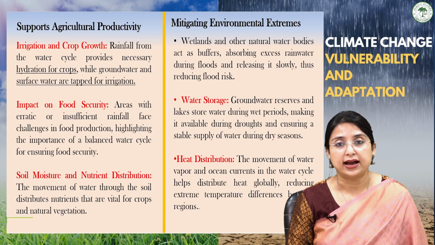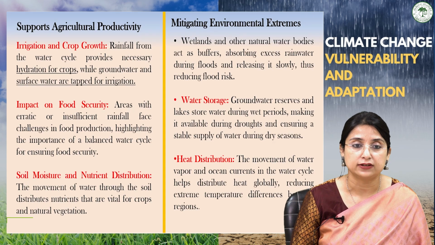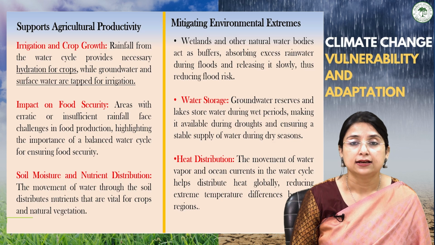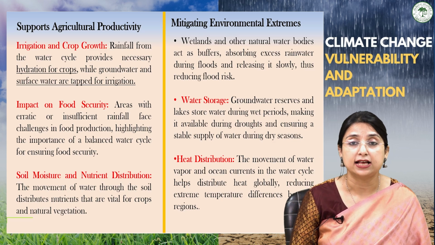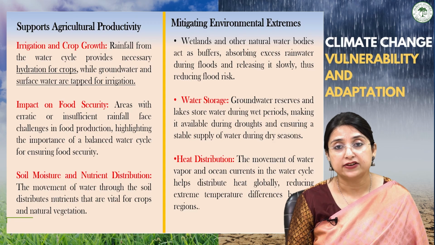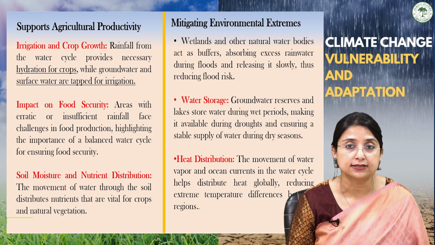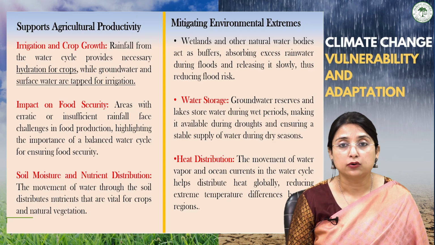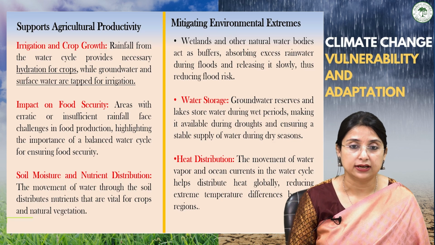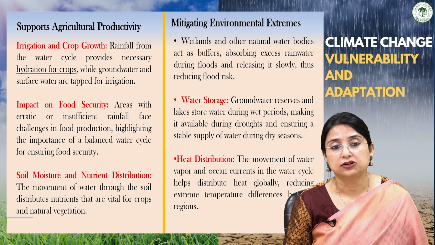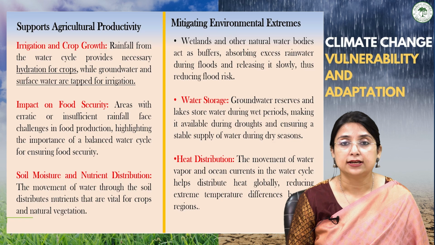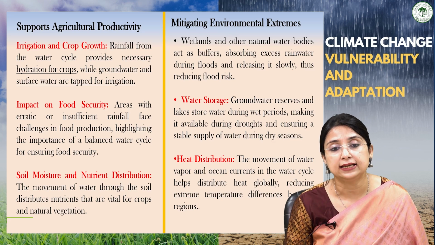There are different types of agriculture, there are different types of natural vegetation. We can see the impact of irrigation on crop growth, and nowadays we deal with HYV seeds, high yield variety seeds, which cannot give a good production without irrigation. So rainfall from the water cycle provides necessary hydration not only to the crops, but it recharges the groundwater and surface water, which is tapped for irrigation purposes.